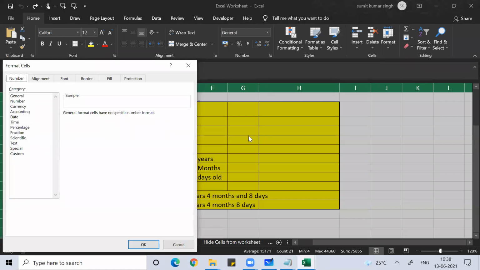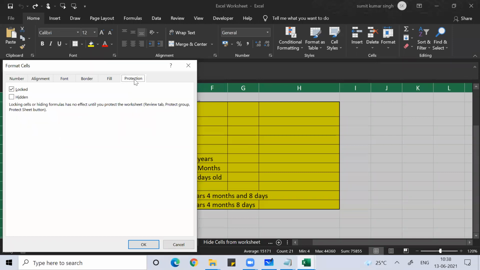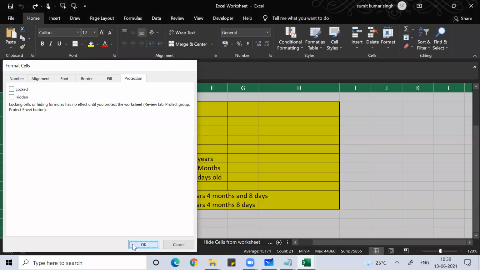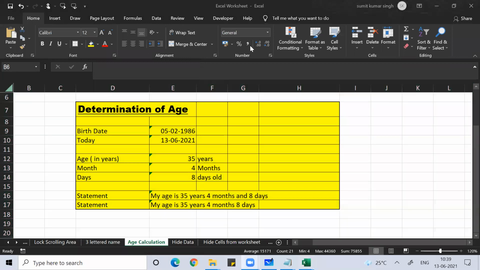Clear, everyone? And then under that, click on protection. Under that, click on protection and untick this. Locked would be ticked by default. Untick that and press OK. Done, everyone.